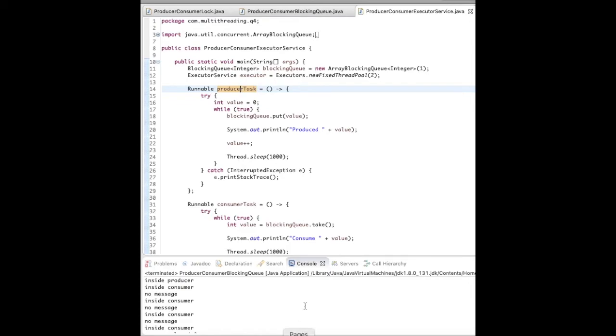So let's go to the executor framework. It actually has nothing to do with synchronization. We are still using the blocking queue. It just handles the huge number of threads.